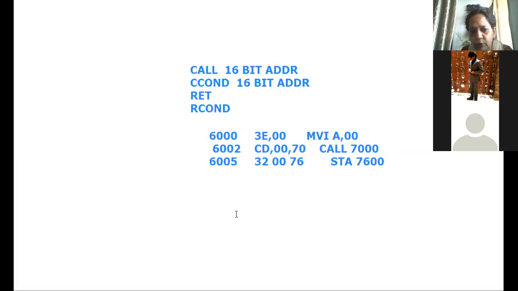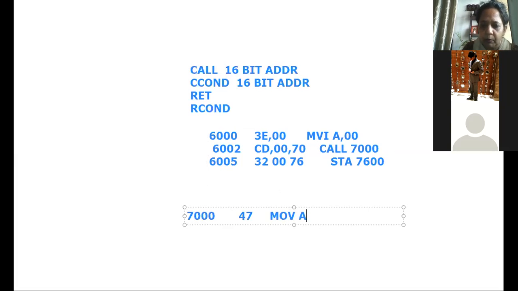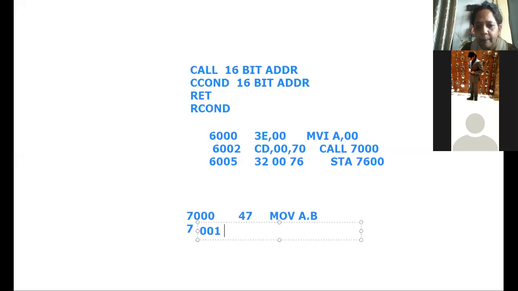Now at 7000, for example, I have written 47, that is MOV A, B, correct? And for example at 7001, because this is a 1-byte instruction, there is the code of ADD B, whatever the code might be.